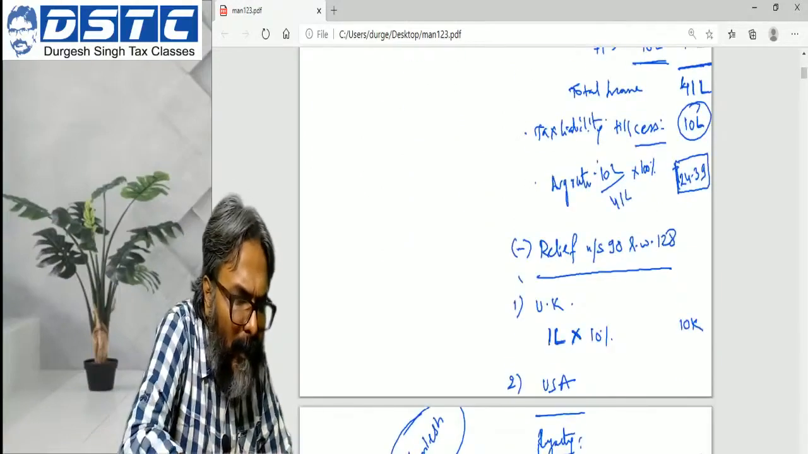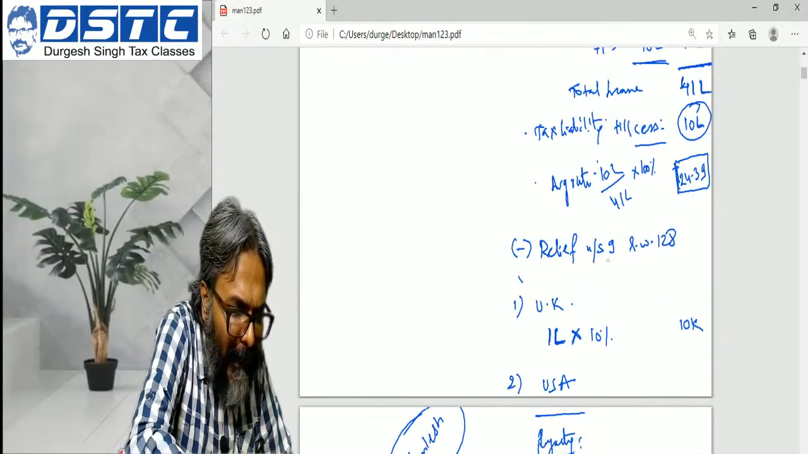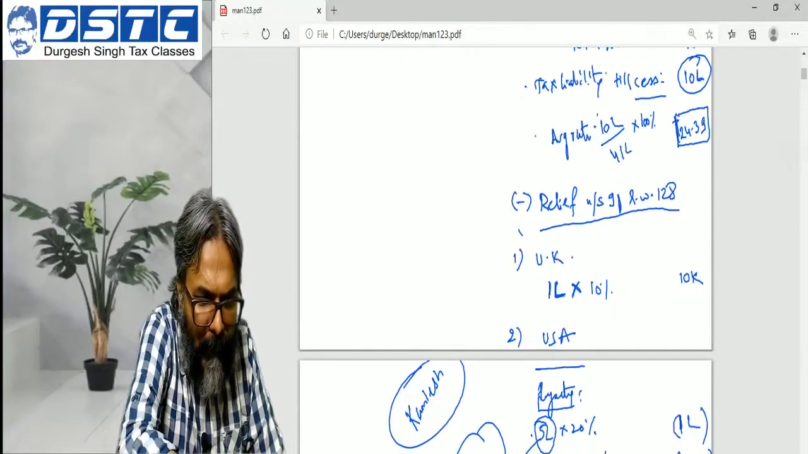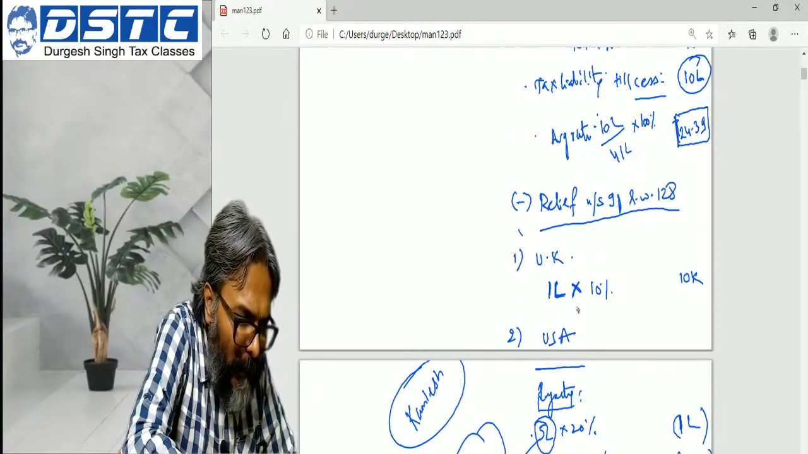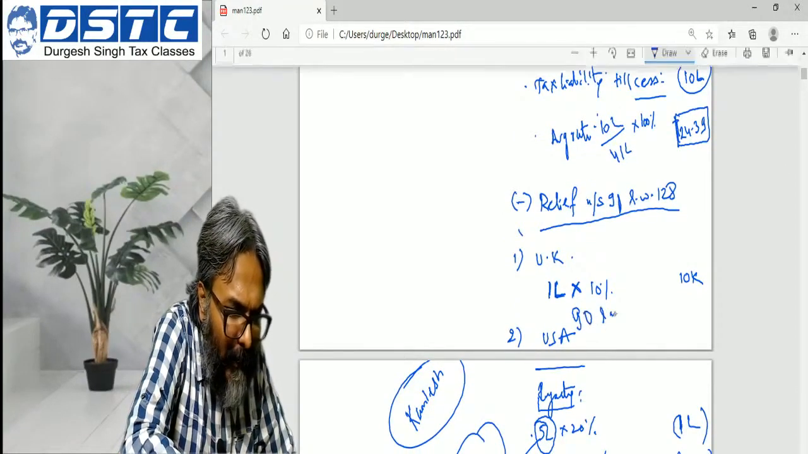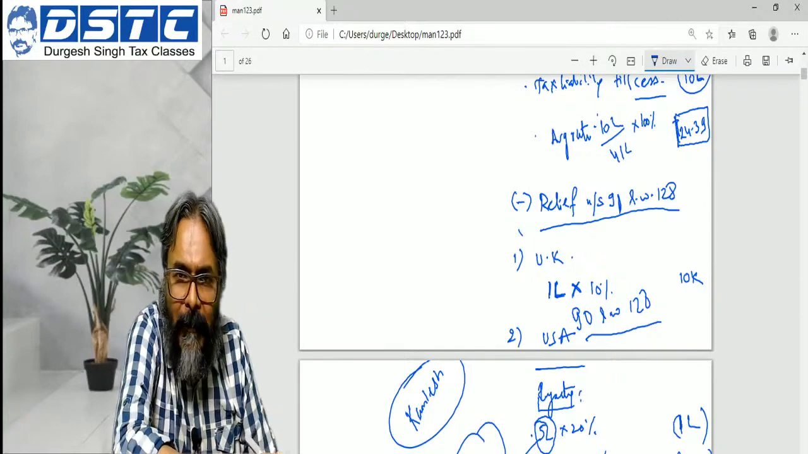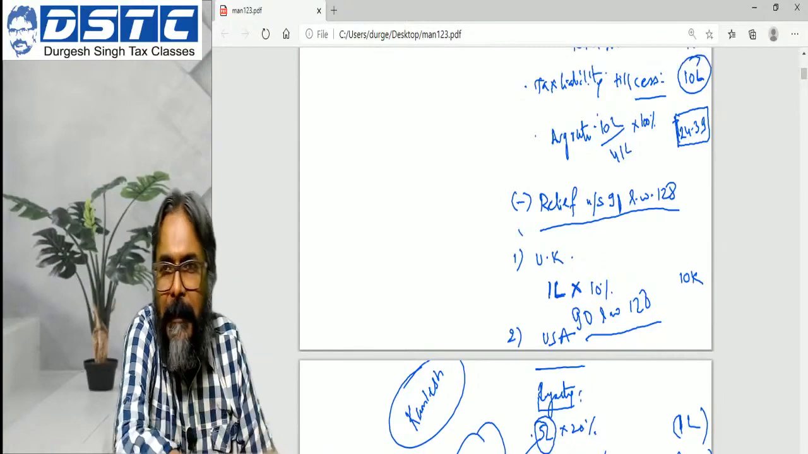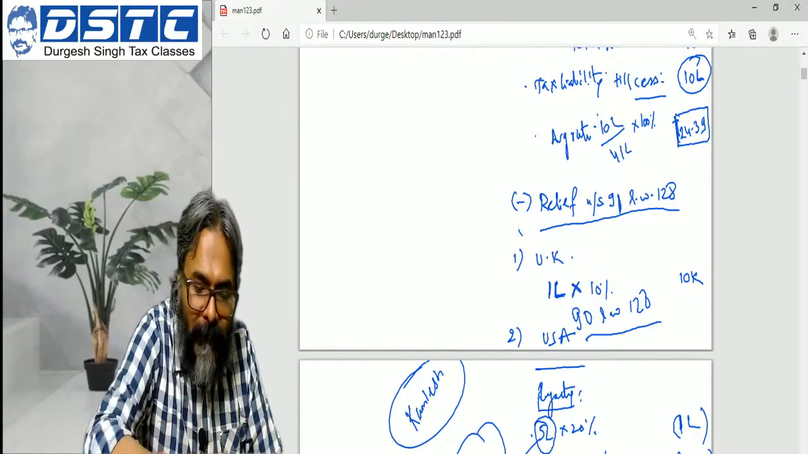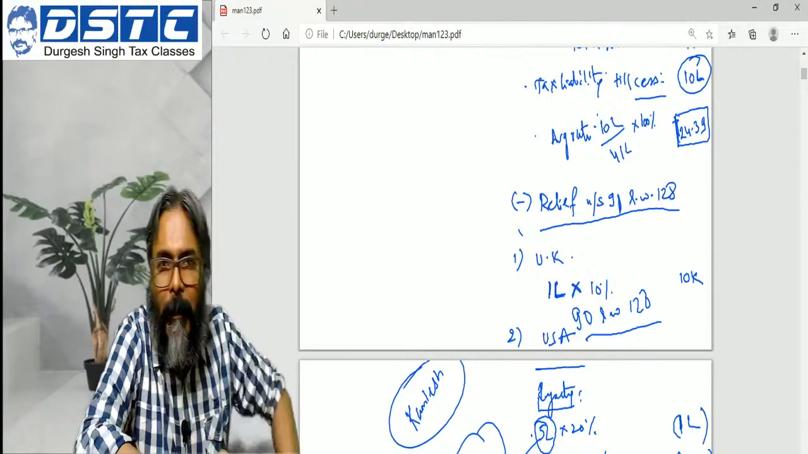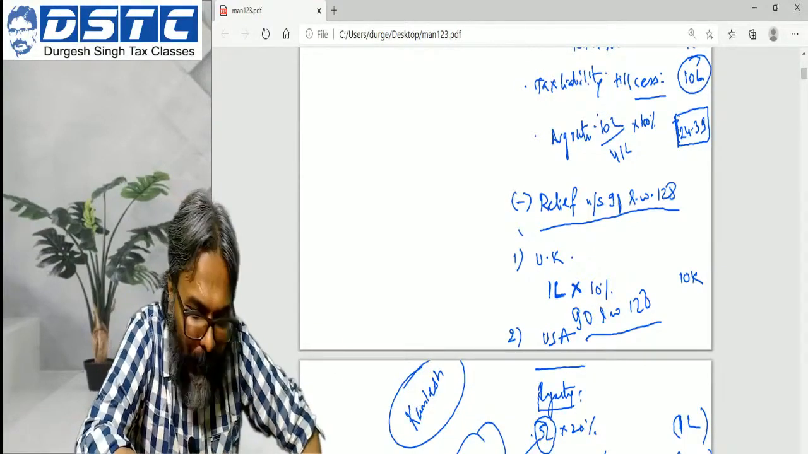So what would I have done? With UK I would have written 91 read with 128. And for USA what would I have written? 90 read with 128. But the best part, Uma, is that for both of them the treatment is the same, because the manner of calculation is given in rule number 128. So that will not change. I hope that this has answered your question.